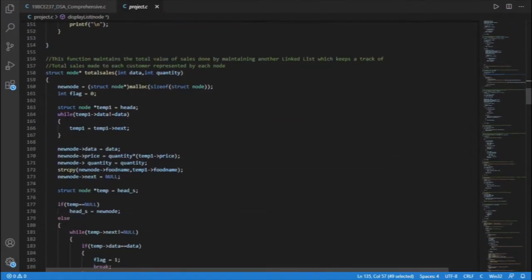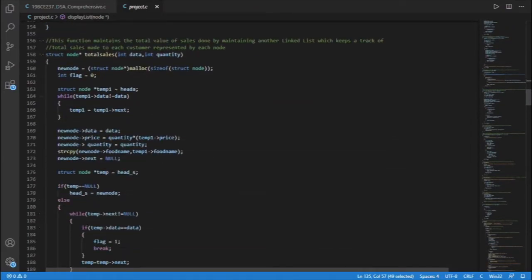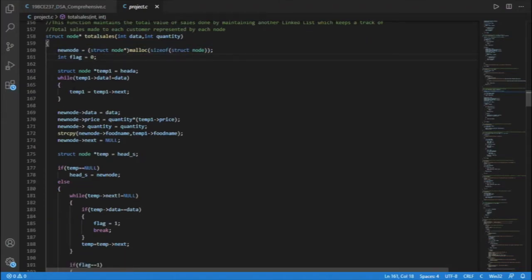This function is a utility function for calculating the total sales of the day. The total sales function takes data and quantity of a food item as its arguments. First we create a new node. We allocate memory to the new node by using malloc, and initially we set flag as 0. Now we assign the head pointer of the admin linked list to the temp1 pointer.